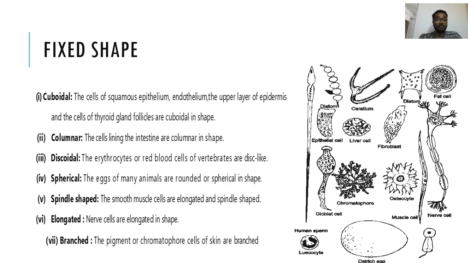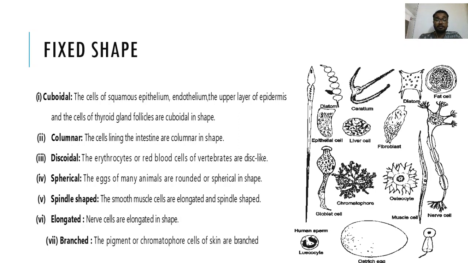Next is discoidal shape. The erythrocytes or red blood cells of vertebrates are disc-like, so we call it discoidal shape. Spherical: many eggs of animals are rounded or spherical in shape. Spindle shape: the smooth muscles are elongated and spindle shaped.